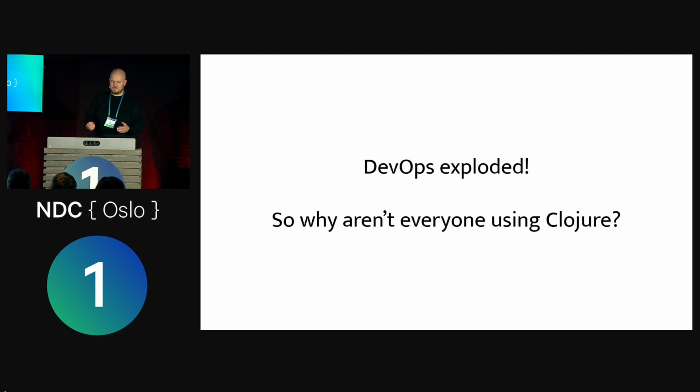Because I remember it wasn't that many years ago when DevOps became a thing, and it really exploded, right? It just took off, and now everyone is using DevOps. It became really popular really fast. So why isn't everyone using Clojure then? Because according to me, at least, it's the best language ever, and it solves so many problems.